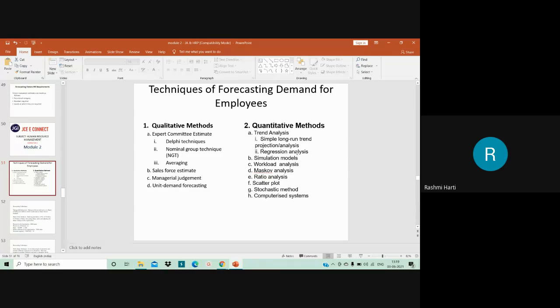For example, in simple long-run trend projection and analysis, in many organizations sales levels are related to employment needs. So you use a table or graph showing the past relationship between sales and employment.